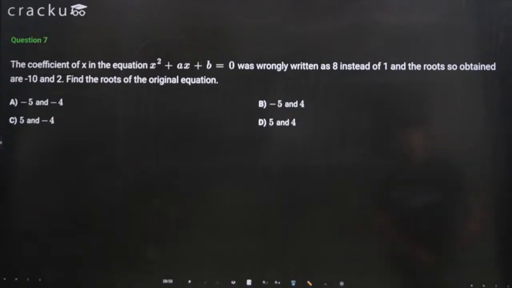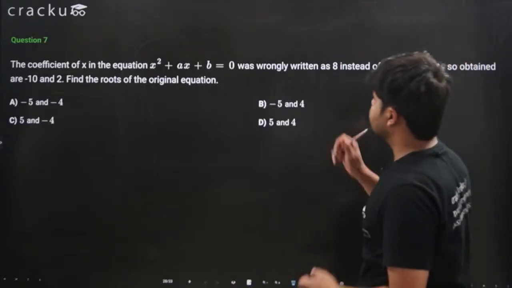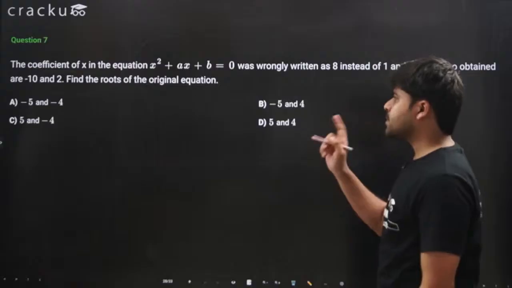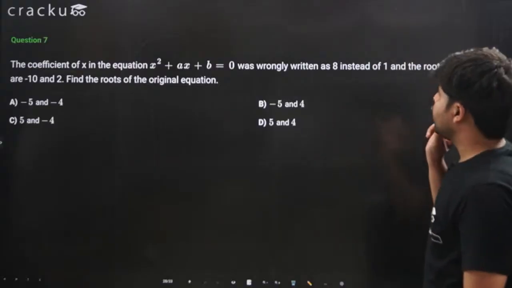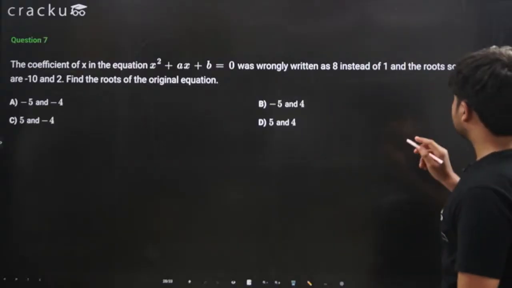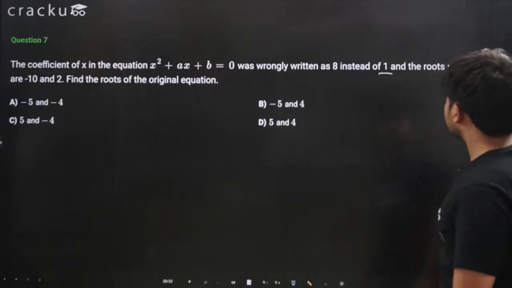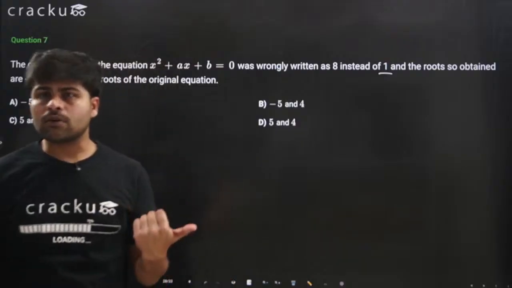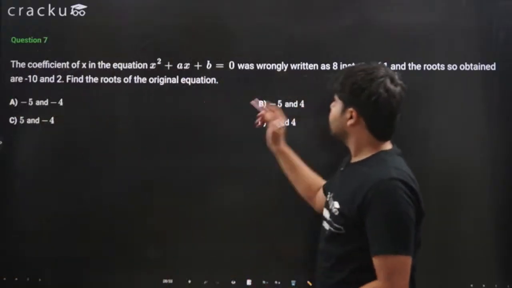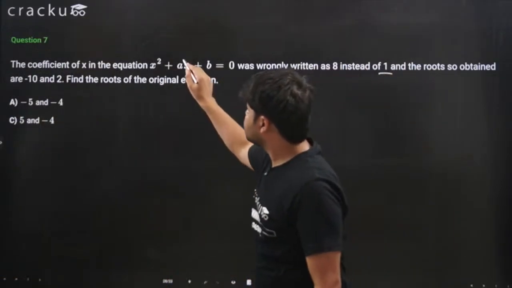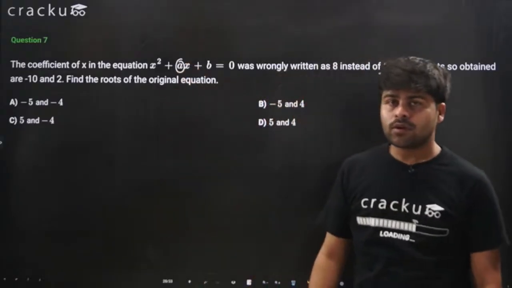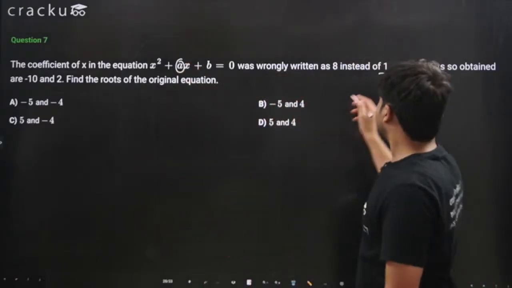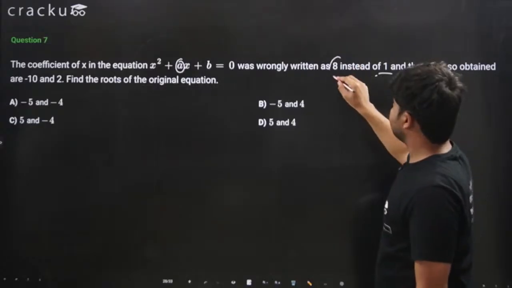Okay, the time is up. The coefficient of x in the equation x square plus ax plus b equals 0 was wrongly written as 8 instead of 1, and the roots so obtained were minus 10 and 2. So you need to understand what was written wrong. We are told that the coefficient of x was written wrong. So this was something else, but they wrote it as 8.